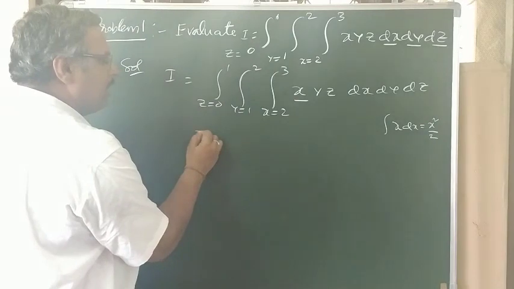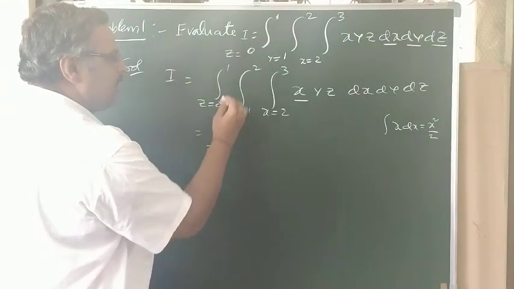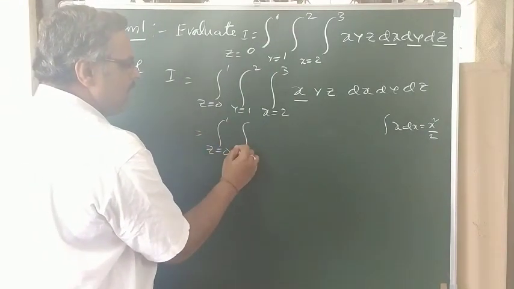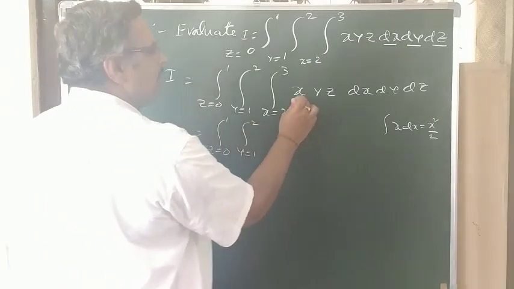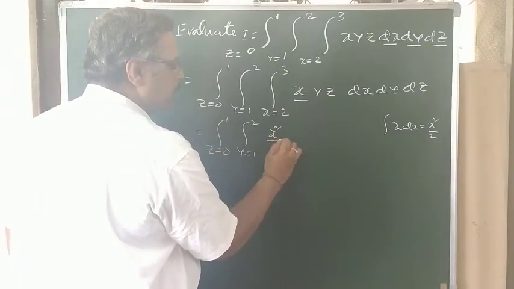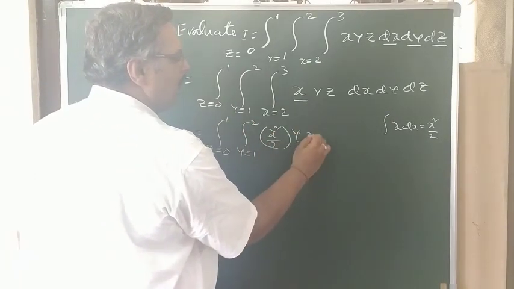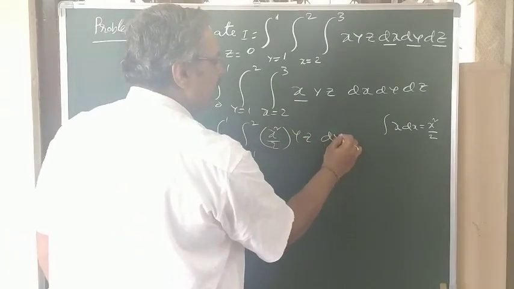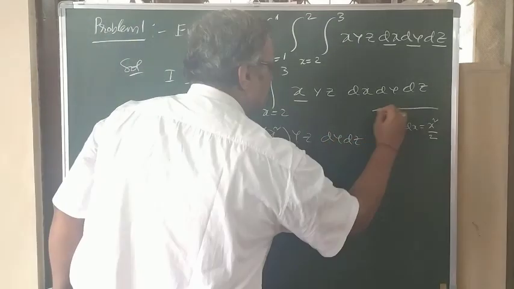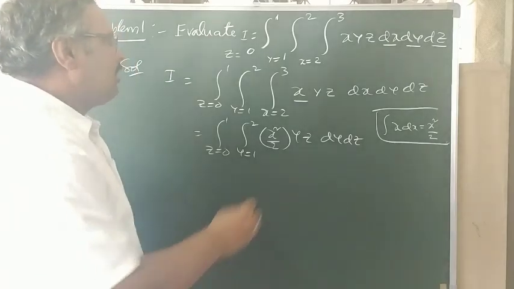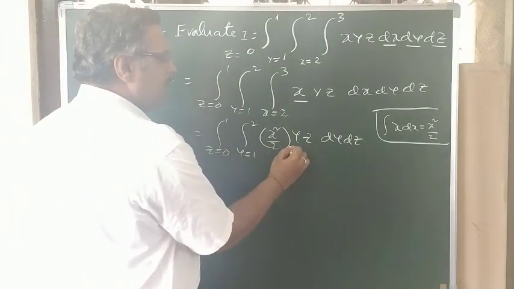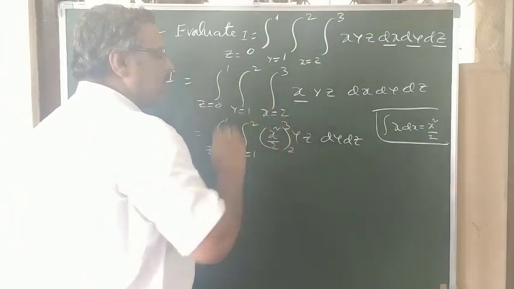So using this formula, integral z from 0 to 1, integral y from 1 to 2, x squared by 2 into yz dy dz. Now substitute the x limits 2 and 3.